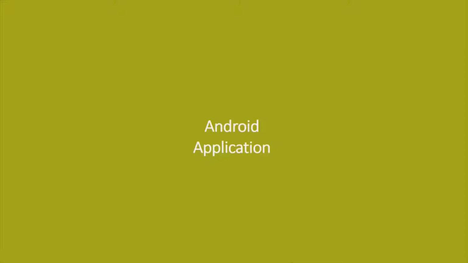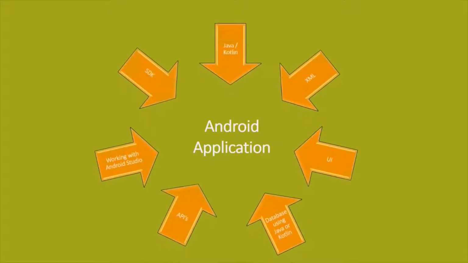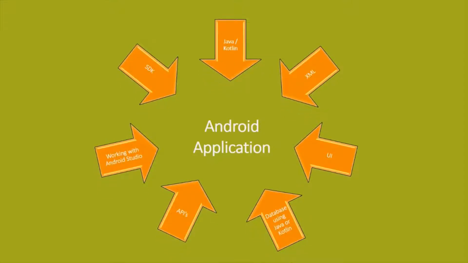So, first, to be an Android developer, you need to learn a programming language which could be Java or Kotlin. You need to have little experience in XML. You need to learn how the UI, which is the user interface, works, how to access the database using Java or Kotlin programming languages, how to work with different APIs, and you should also know how to work with Android Studio and its SDKs.